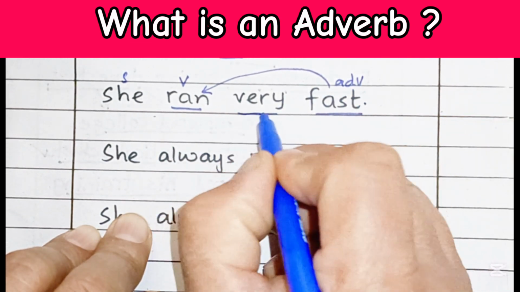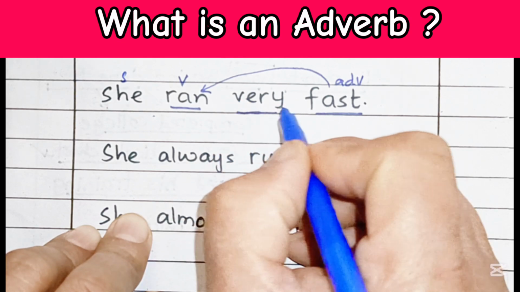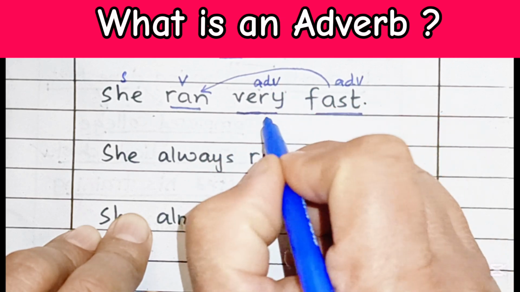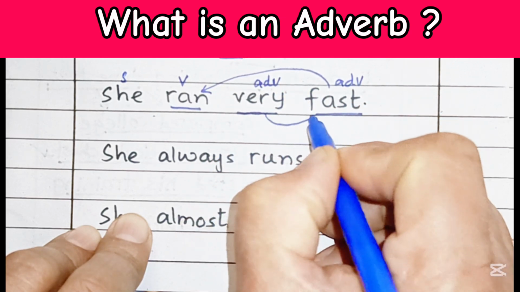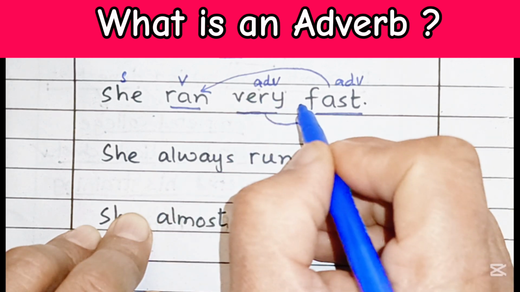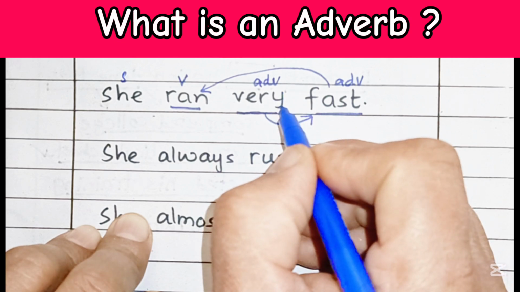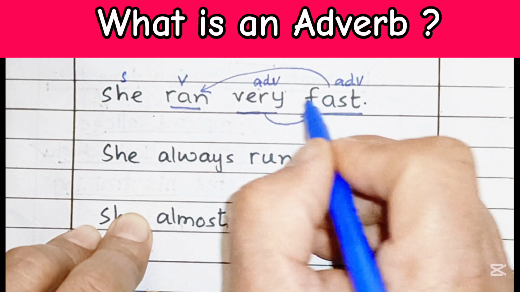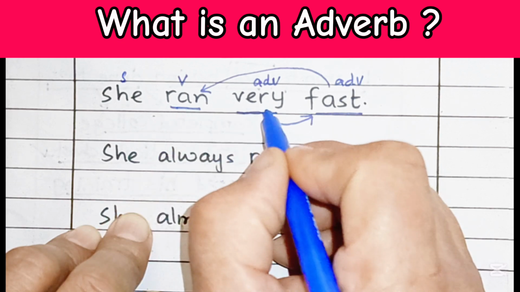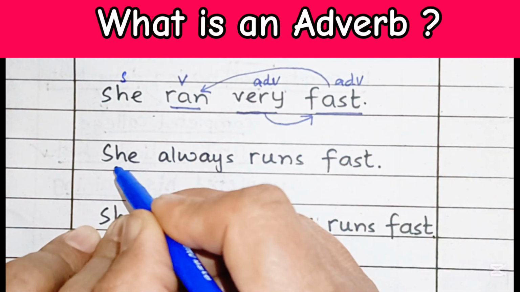But what about this one? This is another adverb, because it provides us information about the word fast. How fast? Very fast. So there could be two adverbs inside a sentence. So fast is modifying or describing or giving us information about ran, and very is giving us information about fast.